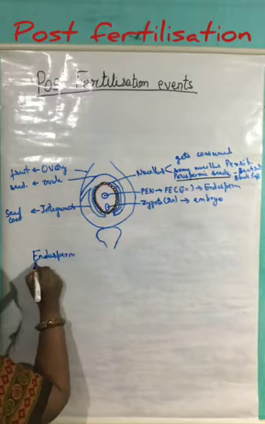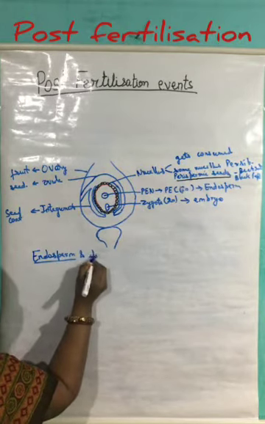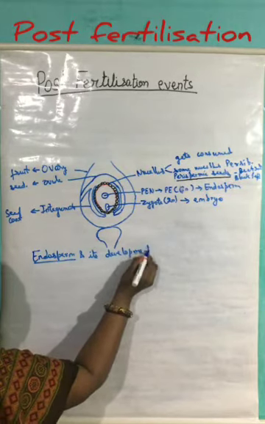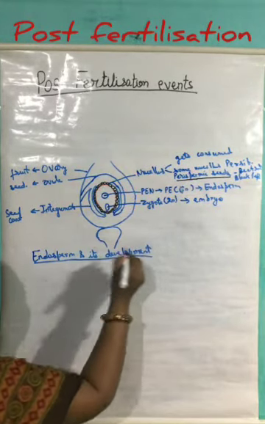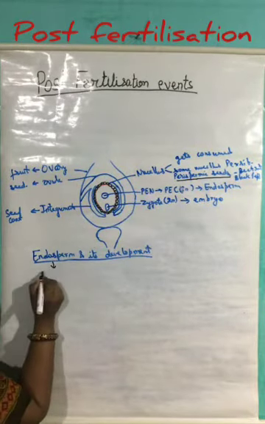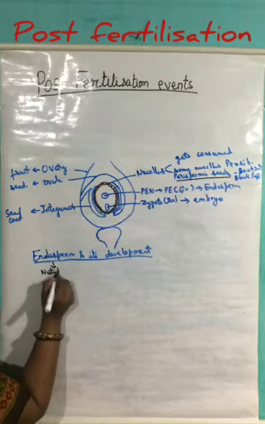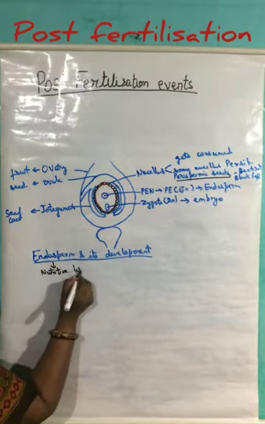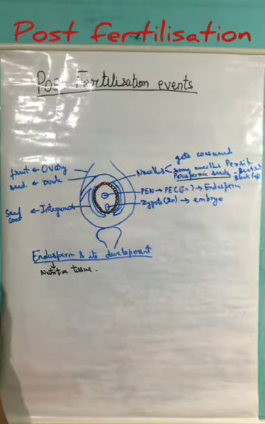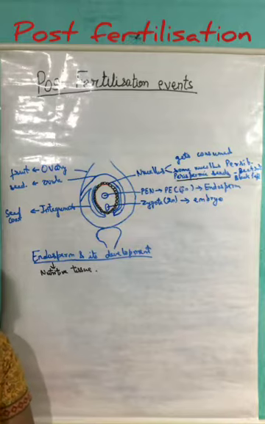We know that the endosperm is the nutritive tissue and its role is to provide nourishment to the growing embryo.